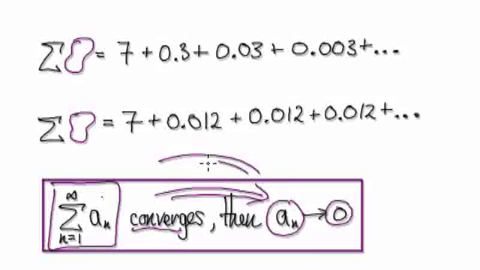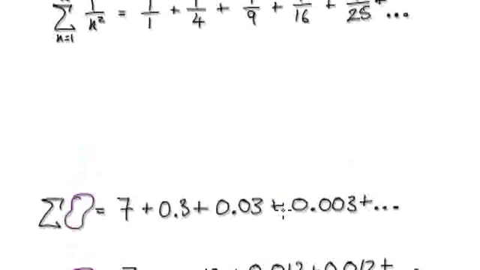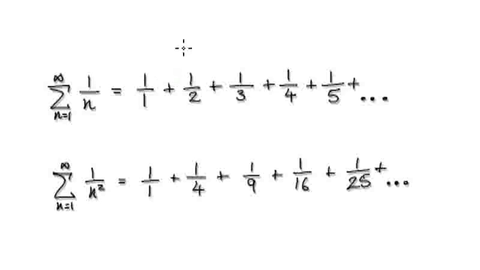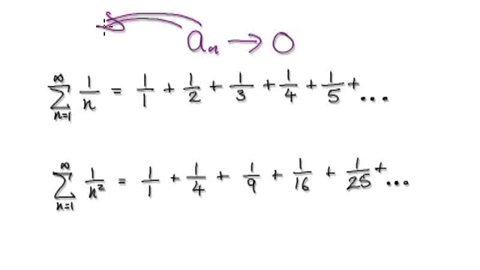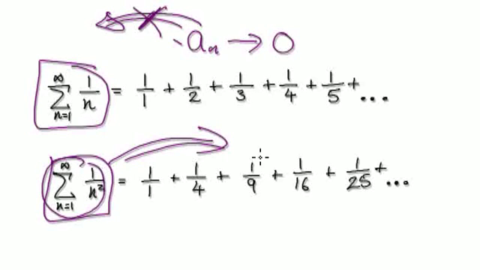Now, going the other way is not true. If you look at this example here, each individual term here is heading towards zero, but then it doesn't imply that the series itself is going to converge. So going the other way is not true. But going from left to right, if you have a series that converges, then it will imply that each individual term must head towards zero.